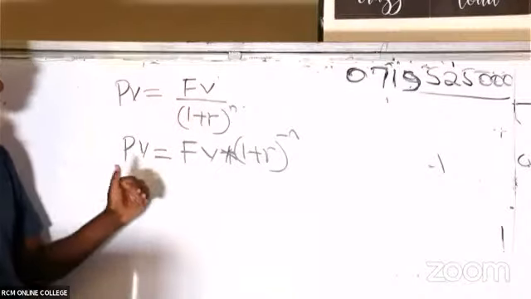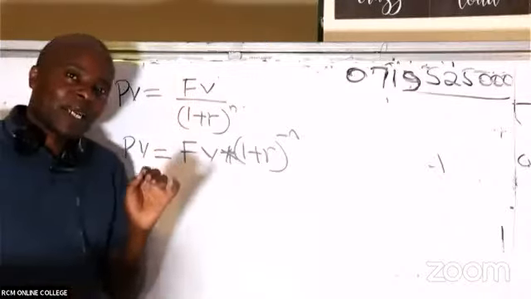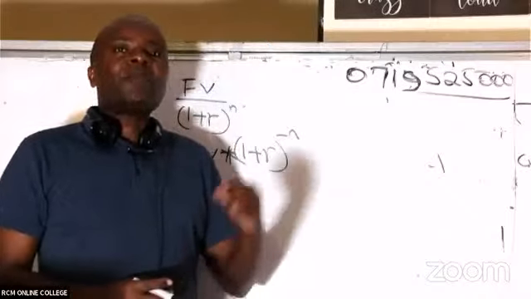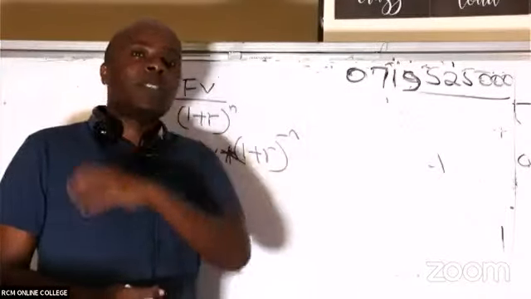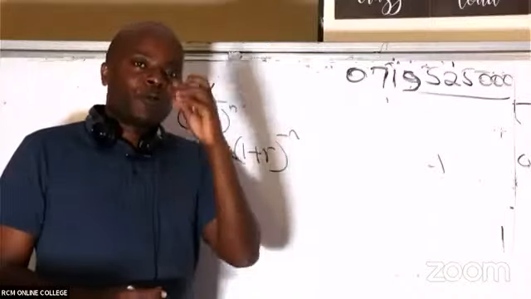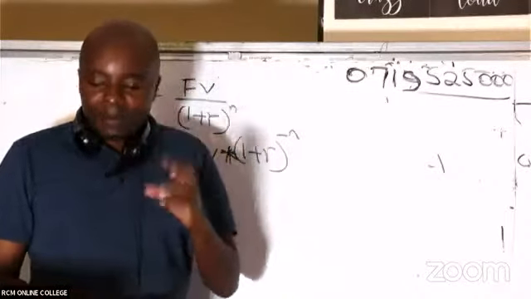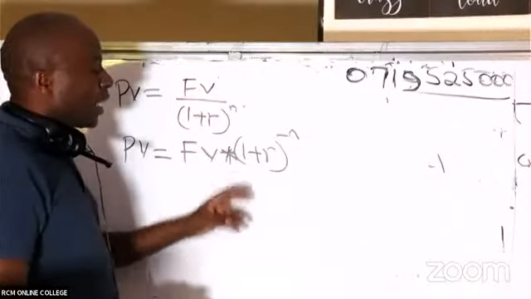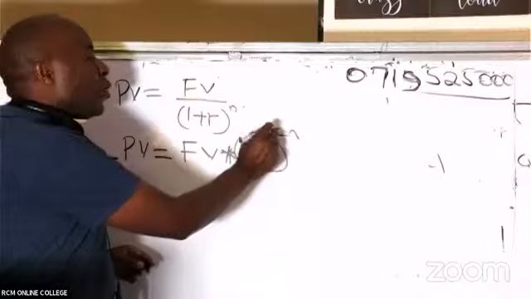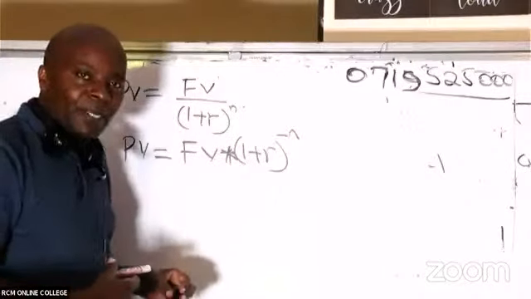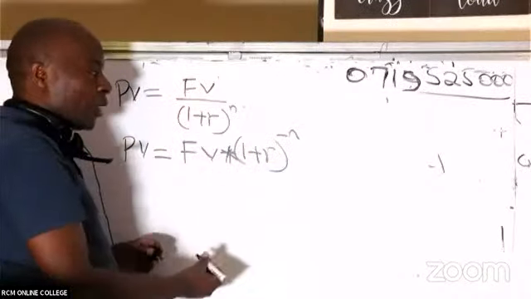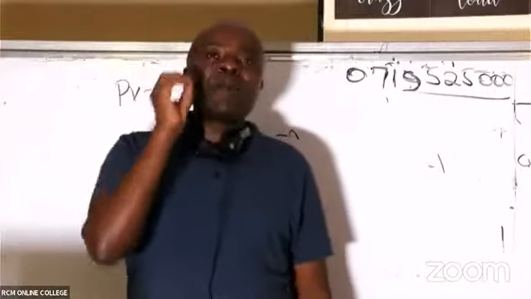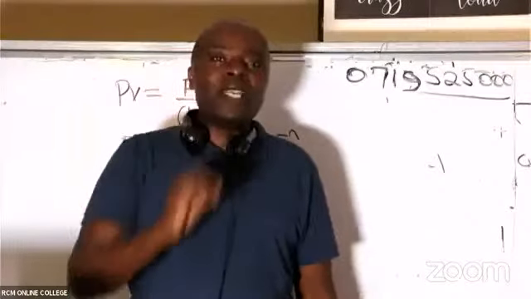I have to introduce bar 1. Now, ladies and gentlemen, please listen to me very well. Present values will always be smaller. When I'm getting present values from future values, I am discounting. Present value equals future value times (1 + r) raised to negative n. This negative means that I'm moving backwards, I'm subtracting here. I'm getting a discount. So, ladies and gentlemen, to discount is to ascertain present values from future values.